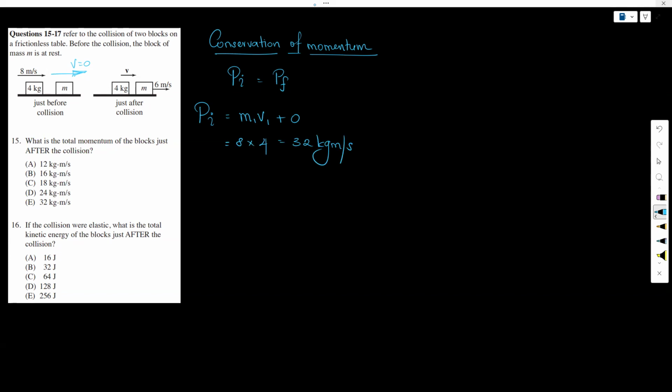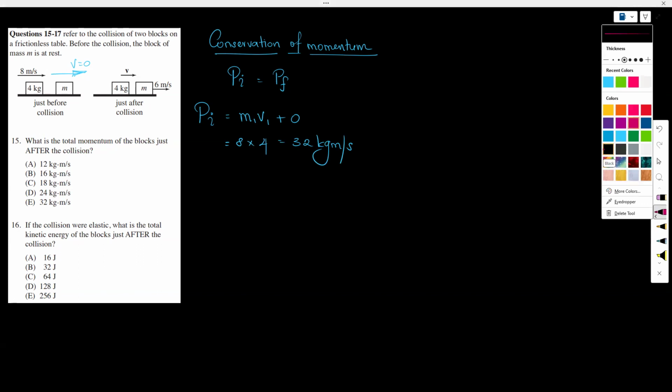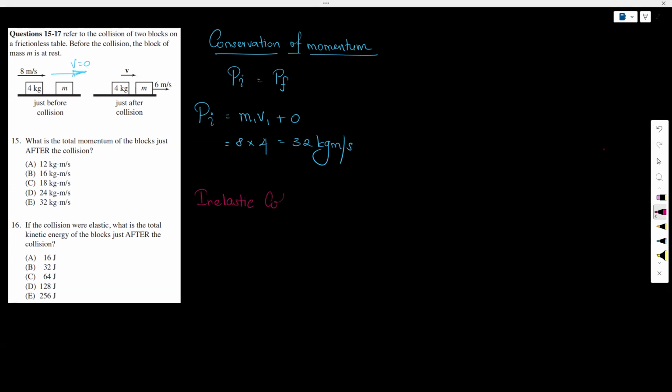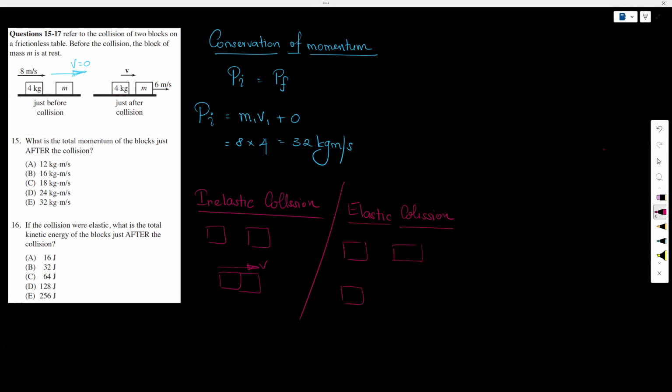If the collision were elastic, what is the total kinetic energy of the block just after the collision? The difference between elastic collision and inelastic collision is, in an inelastic collision, the particles travel as a single unit. So before collision is this, after collision it is going to travel as a single unit, so the velocity after the collision would be the same for both particles. But for an elastic collision, both of them will travel as individual objects. So if the before collision is something like this, after collision is also something like this.